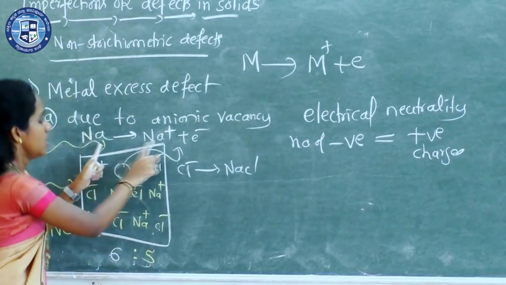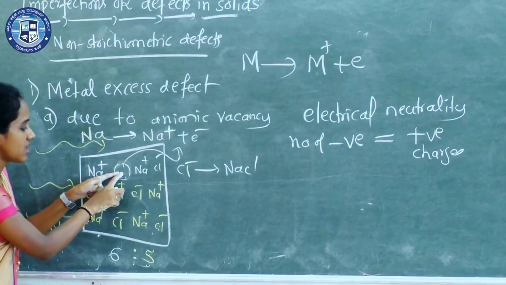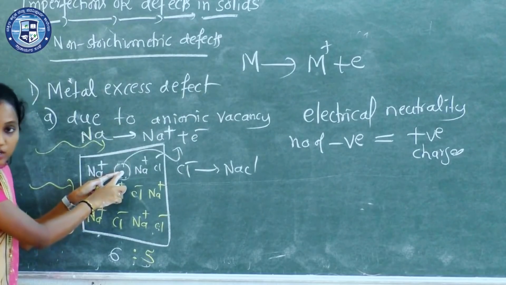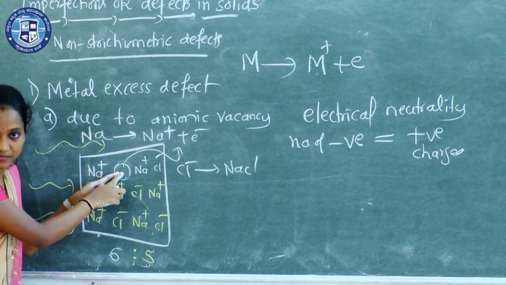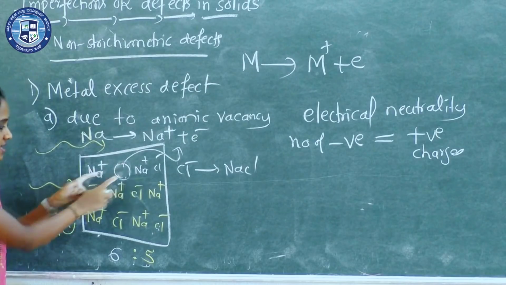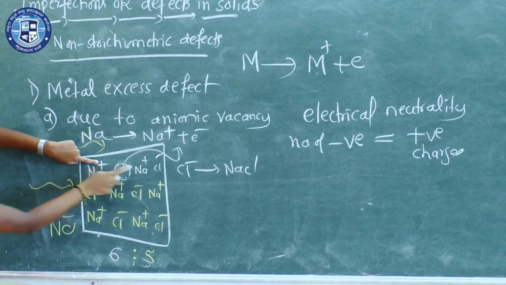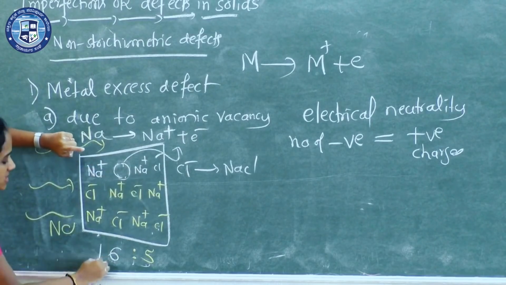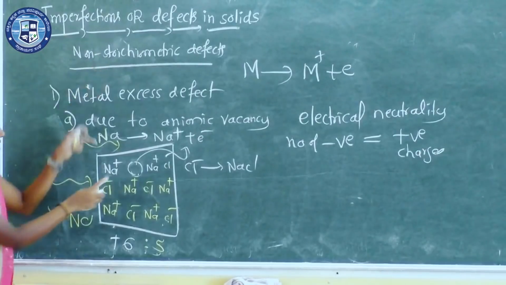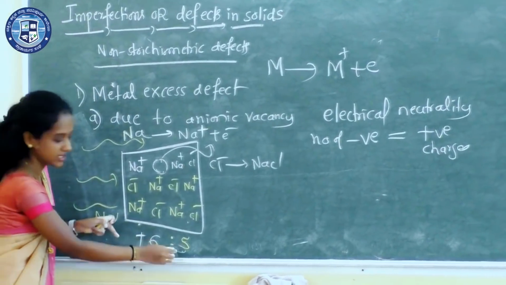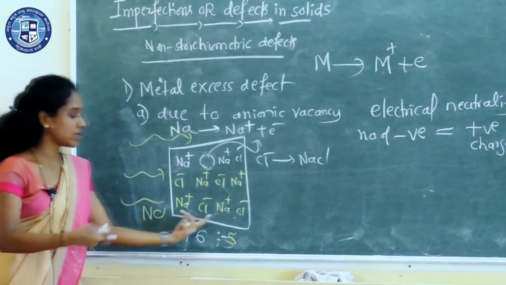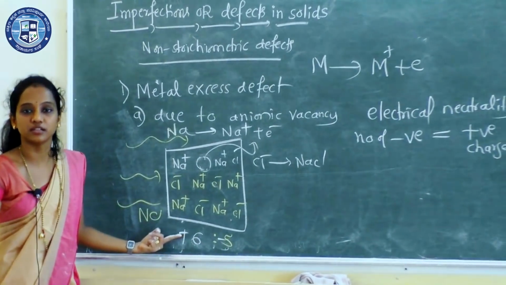Now there is a vacancy, one chloride ion is missing. There are 6 Na plus ions, that means 6 positive charges. What about Cl minus? Only 5, that means minus 5 charges. So electrical neutrality is not maintained.